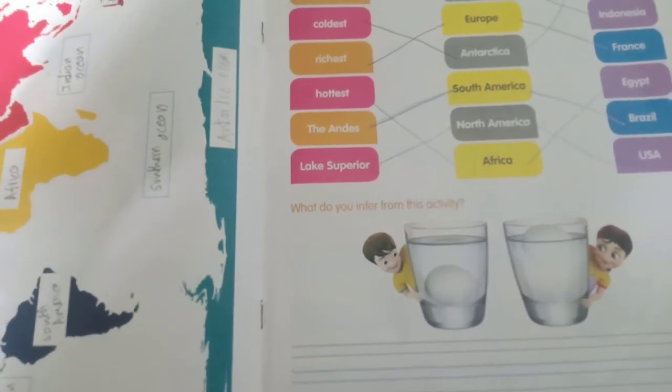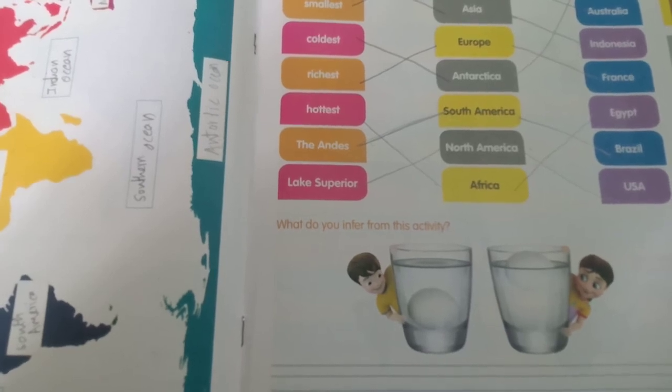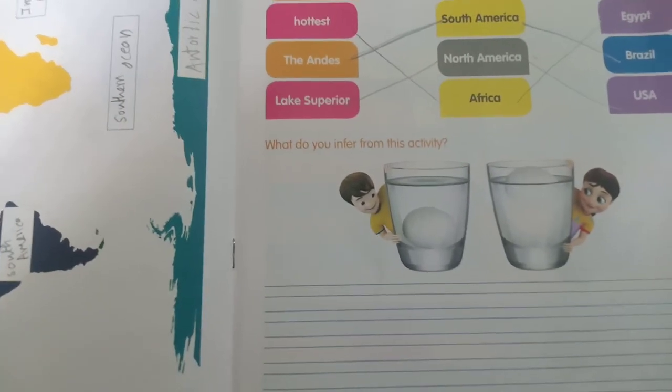Now come to the all we know: what do you infer from this activity? What you came to know from this activity is that in fresh water the egg was sinking, and in the salt water the egg was floating. Why was the egg floating in the salt water? If we dissolve a high amount of salt in the fresh water, the water density will increase. Salt increases the water density, so the egg is floating. Okay, tomorrow we can discuss. Thank you.